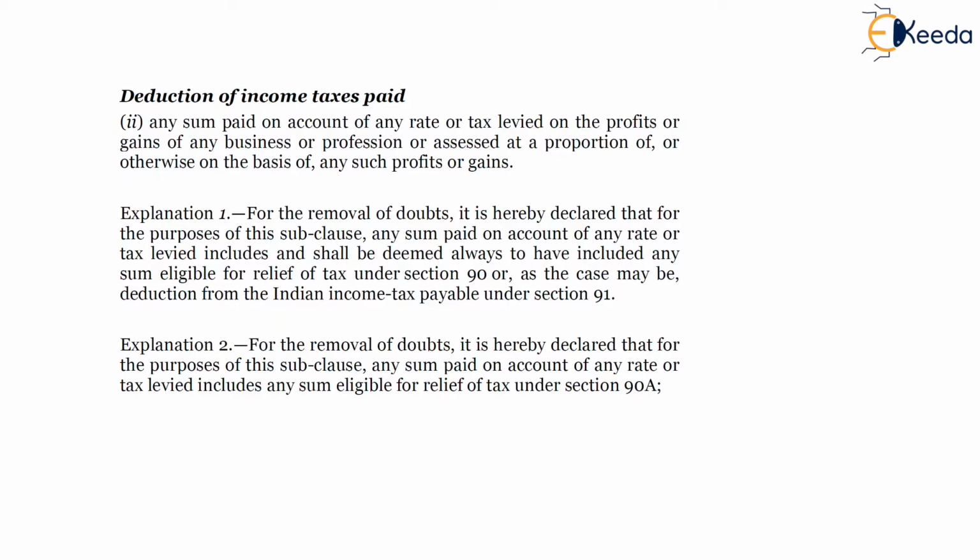Meaning, any taxes paid, whether by way of TDS, self-assessment tax, or advance tax, won't be allowed as deduction only because the same is paid to the government. Accordingly, same won't be allowed as deduction as per section 40A(2).